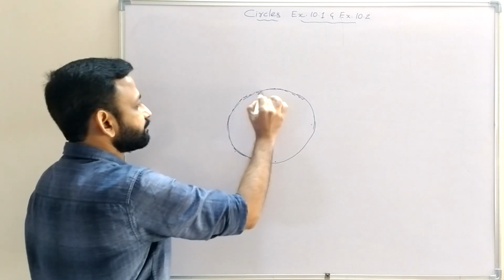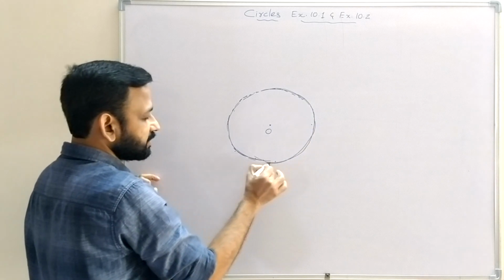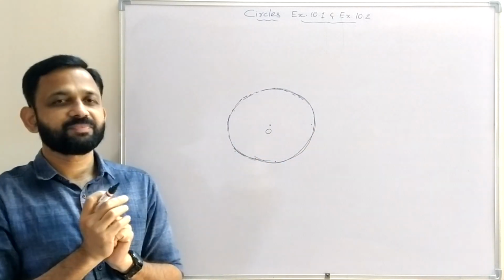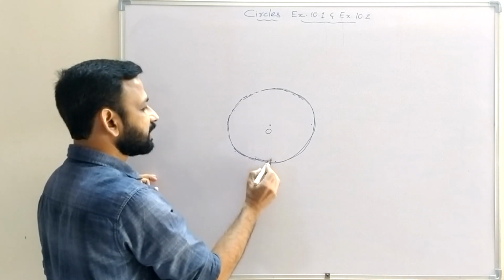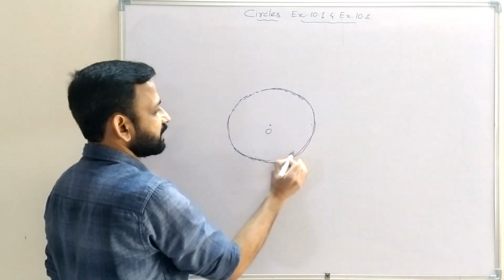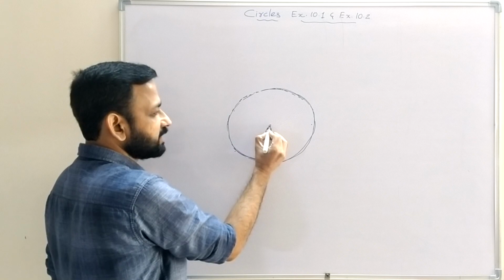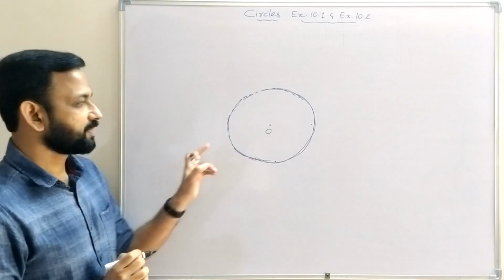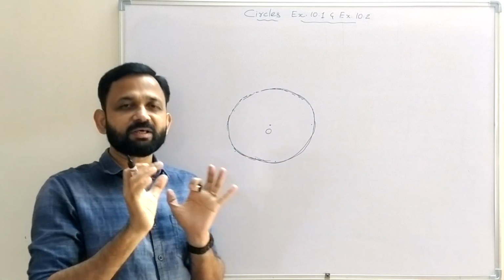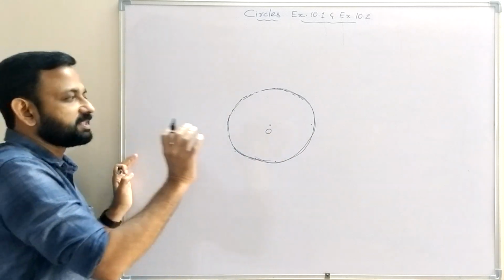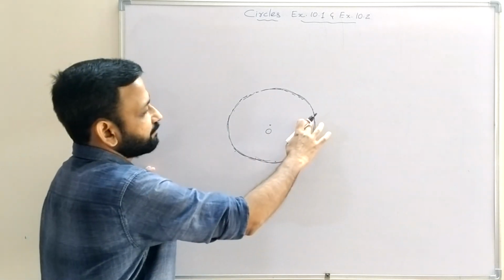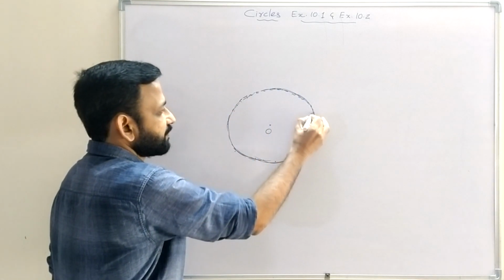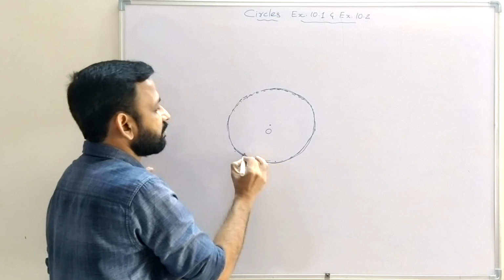So this is a circle. Here all these points are at equal distance from this fixed point. So circle means only this boundary, and this fixed point is called the center of the circle. The center of the circle is not part of the circle. Circle means the set of all these points, so only this boundary is called a circle.